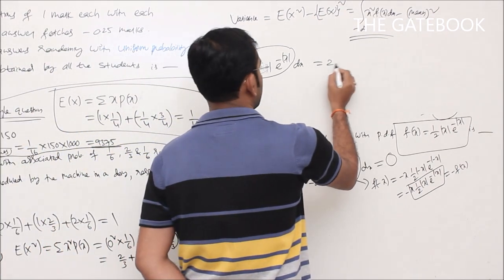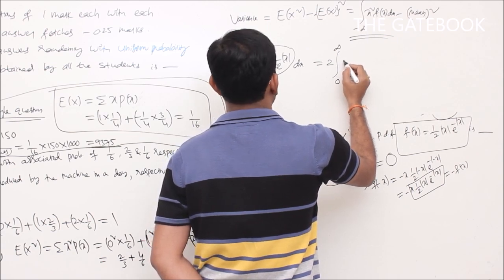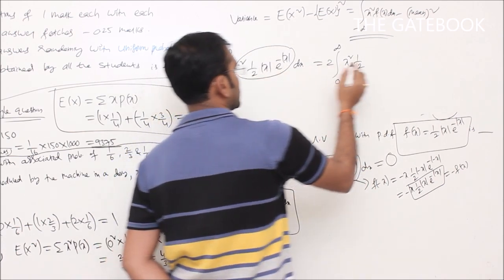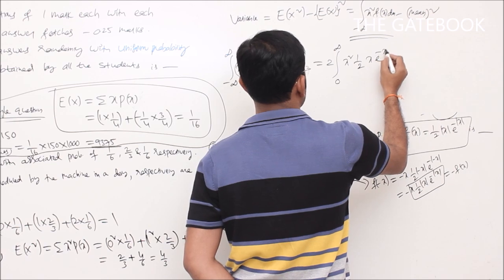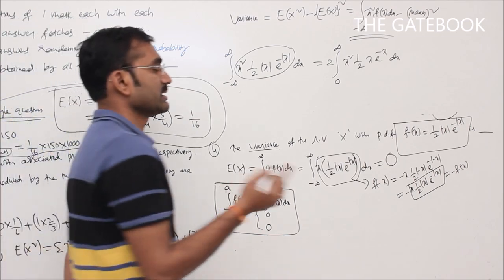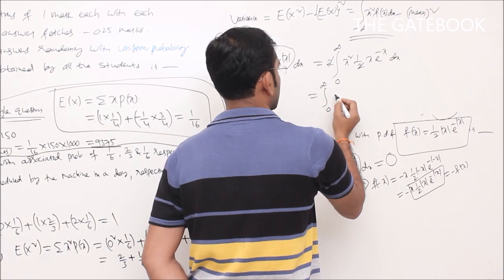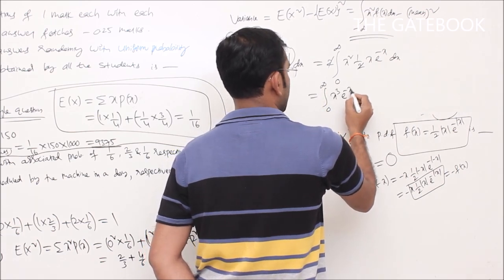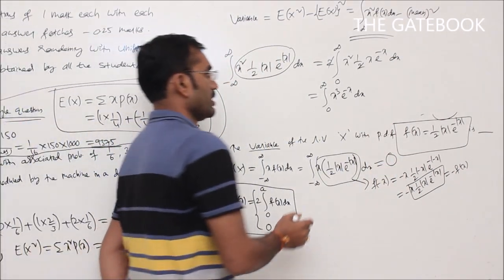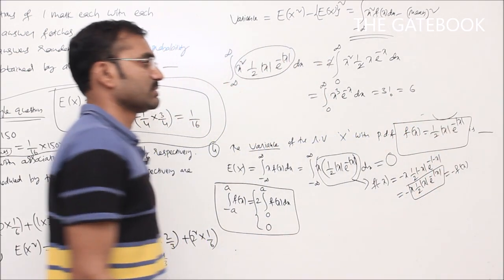So I can apply this one as twice 0 to infinity x square into 1 by 2 into, between 0 to infinity mod x value is x only, e power minus x dx. So here 2 will get cancelled, we will get integral 0 to infinity x cube e power minus x dx. So value of this integration is 3 factorial, that is equal to 6.